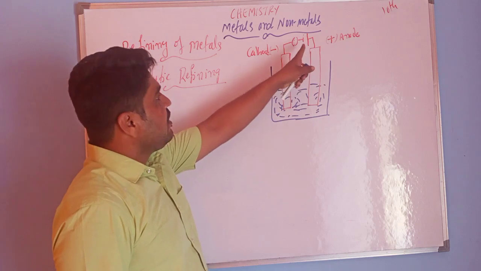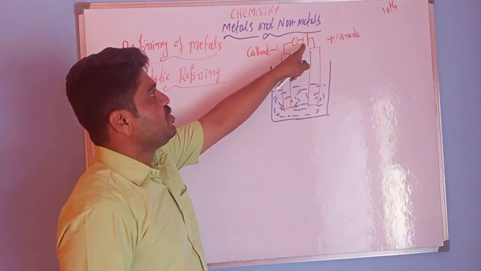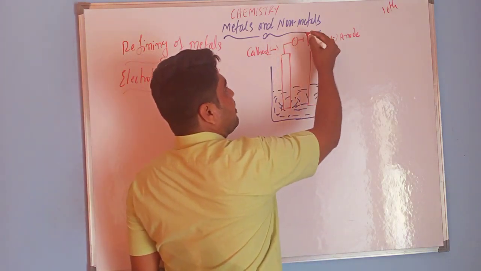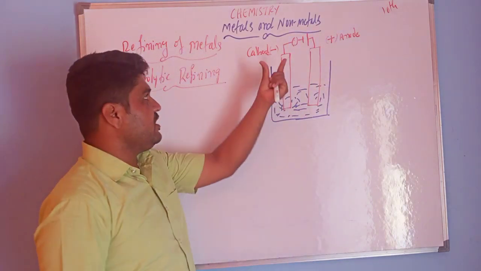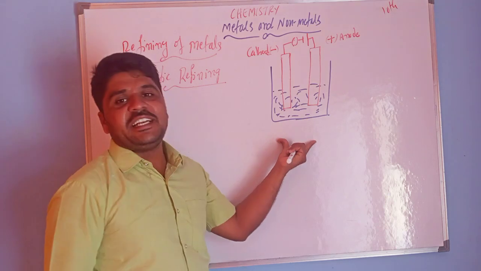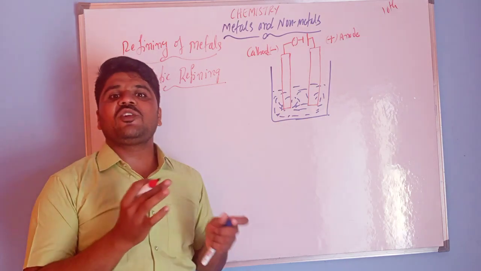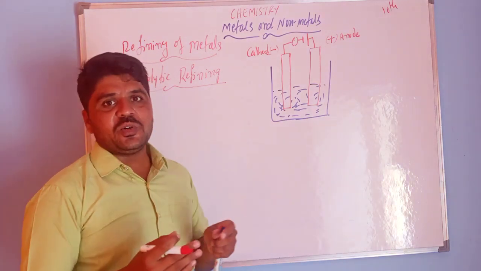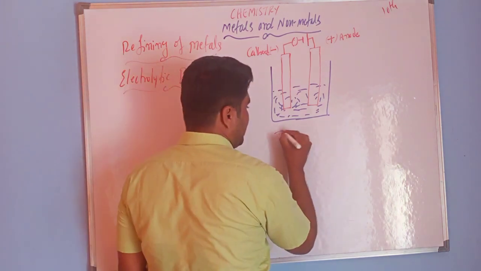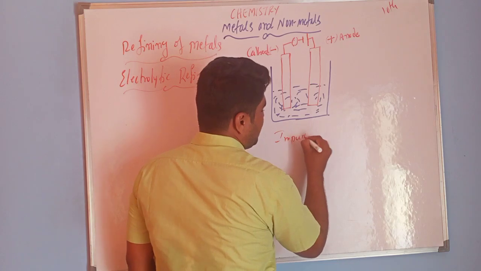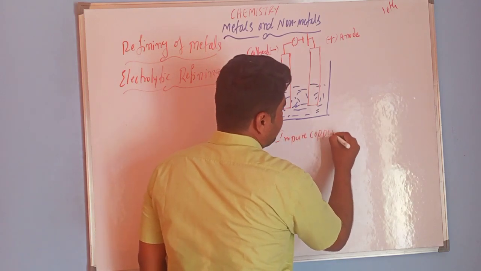At the cathode you draw a small line compared to the anode side. So this is the picture of electrolytic refining. In this electrolytic refining, I am going to refine impure copper.